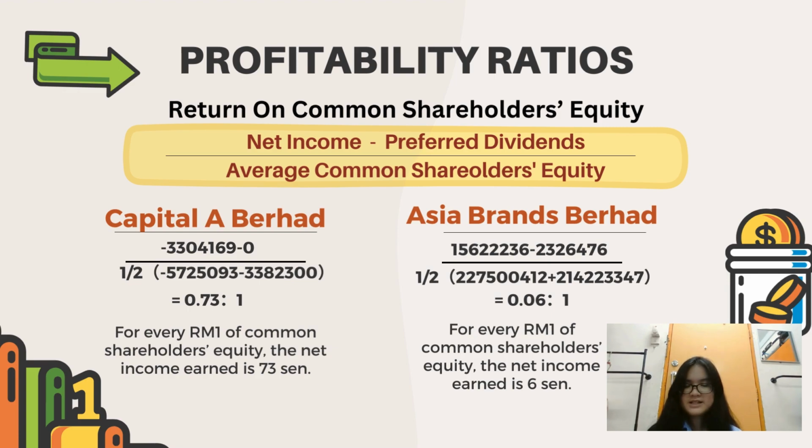For Asia Brand Berhad, it is 0.06. This means for every 1 ringgit of common shareholder equity, the net income earned is 6 cents. Based on the result, the return on common shareholder equity of Capital A Berhad is higher than Asia Brand Berhad, by 0.67, comparing these two companies.